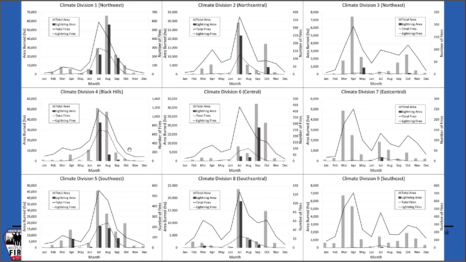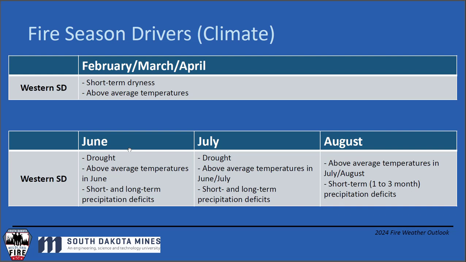But as we move through this presentation, we're going to focus on the months of June, July, and August because that's what we're rolling up on. And we're going to look at some climatic factors that lead to big fires in western South Dakota during the prime summer months. So in February, March, and April, we're really looking at short-term dryness and above average temperatures that lead to big fires during those months.